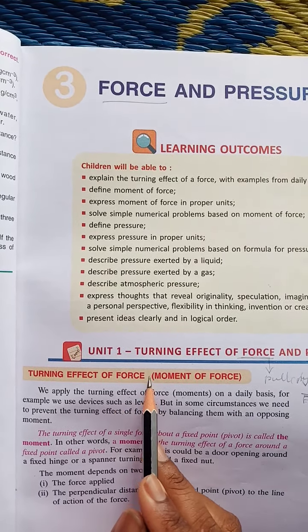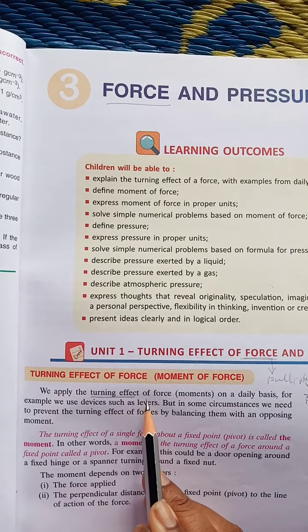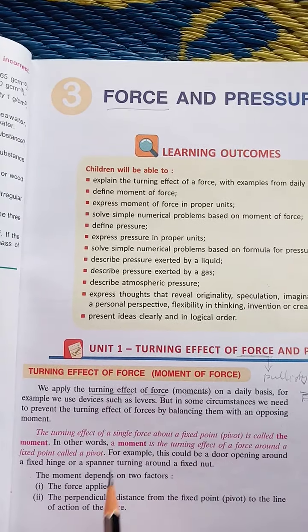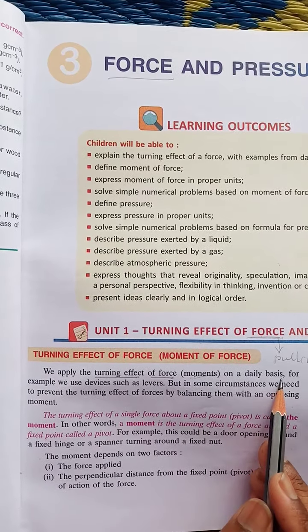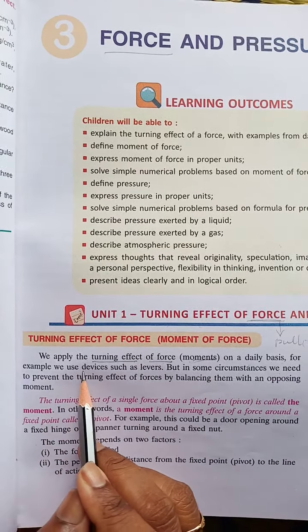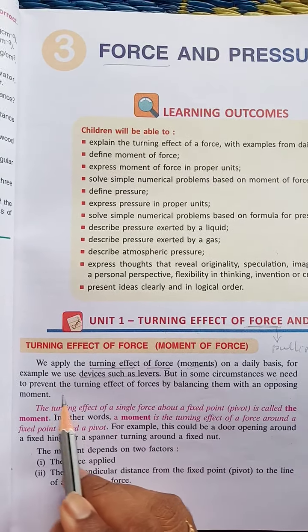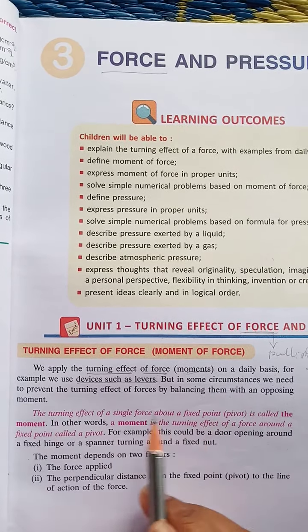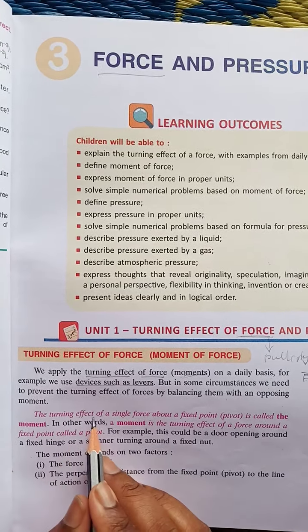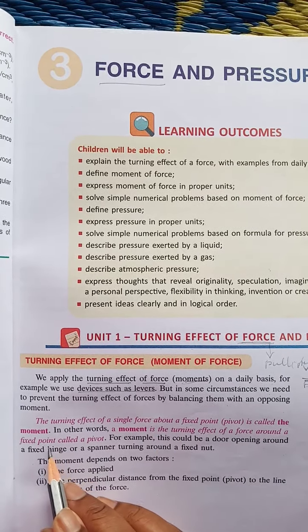Force is pulling or pushing. Then what is the turning effect of force? That is movement. In our daily life, for example, we use devices such as levers. But in some circumstances, we need to prevent the turning effect of forces by balancing them with an opposing moment. The turning effect of a single force about a fixed point is called the moment.